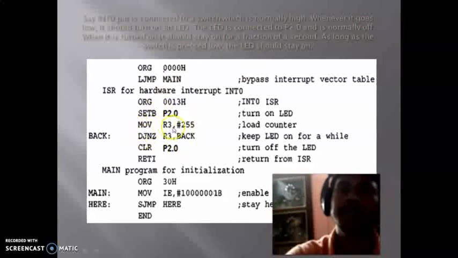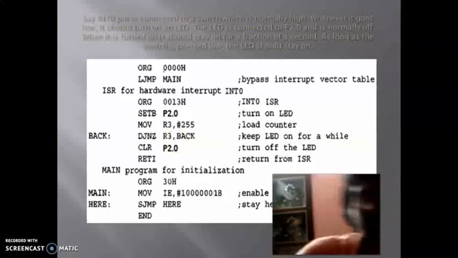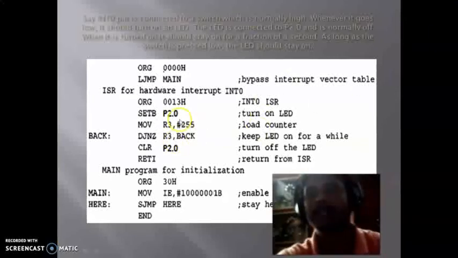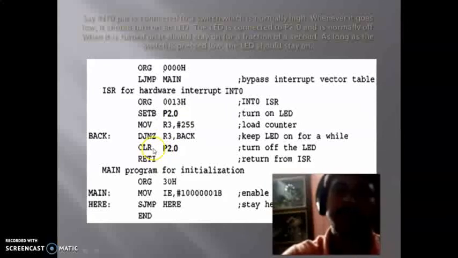That is MOV R3, #255. So we will set a counter by writing 255 into R3, and DJNZ R3, back will basically keep the LED on for a while. Then we will clear it: we have to write CLR P2.0 to turn off the LED.